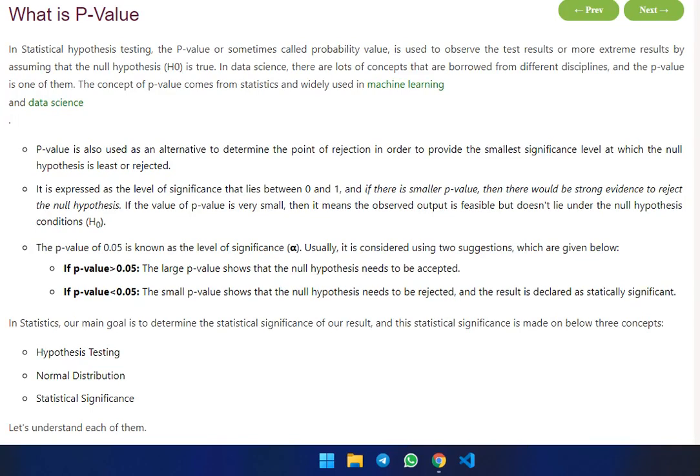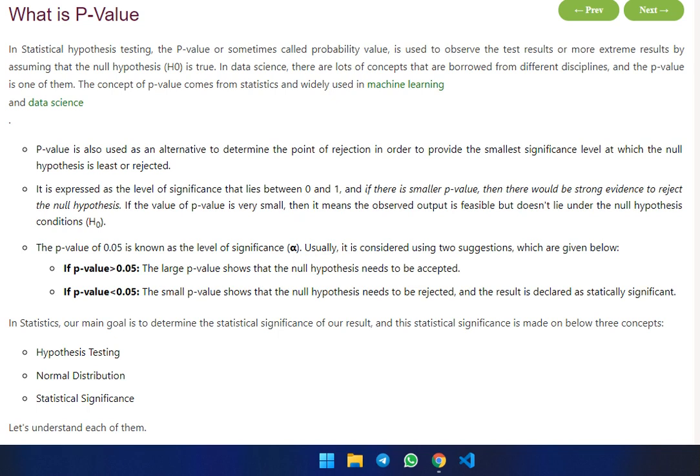Good evening friends, now we are discussing what is p-value. The p-value is used in statistical hypothesis testing. The p-value is sometimes called the probability value. It is used to observe the test result or a more extreme result, assuming that the null hypothesis H0 is true. In data science there are a lot of concepts borrowed from different disciplines, and the p-value is one of them. The concept of p-value comes from statistics and is widely used in machine learning and data science.